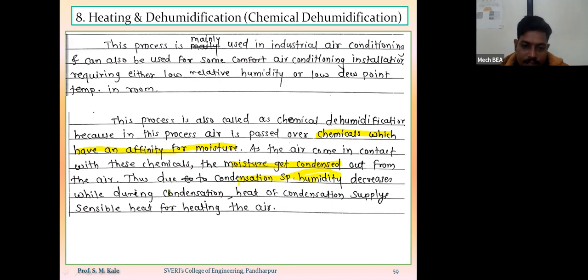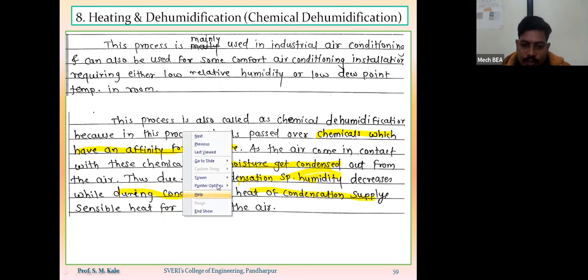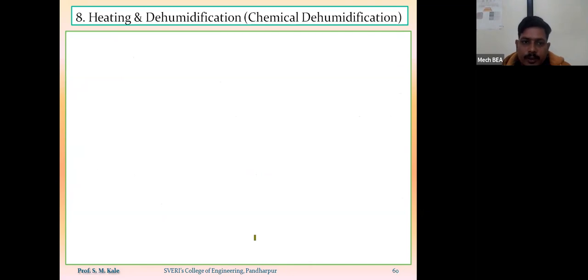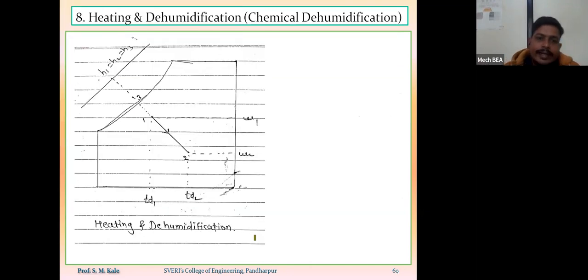While during condensation, the heat of condensation will supply sensible heat to the remaining air, and because of the same, there will be heating of the remaining air. So that process will be called the heating and dehumidification process. This process is exactly opposite to the cooling and humidification process, or evaporative cooling process.